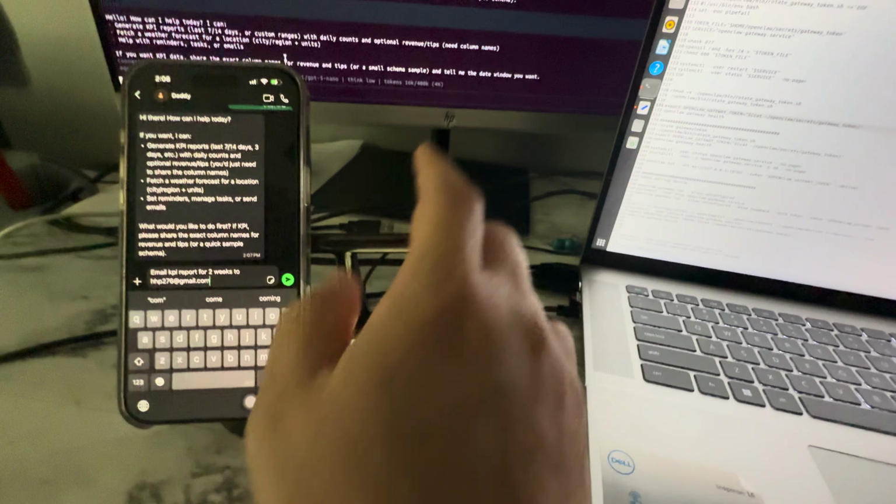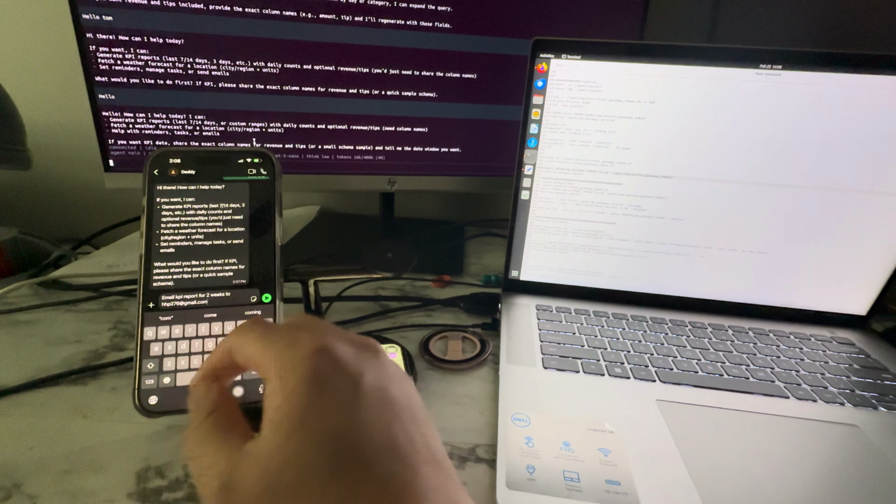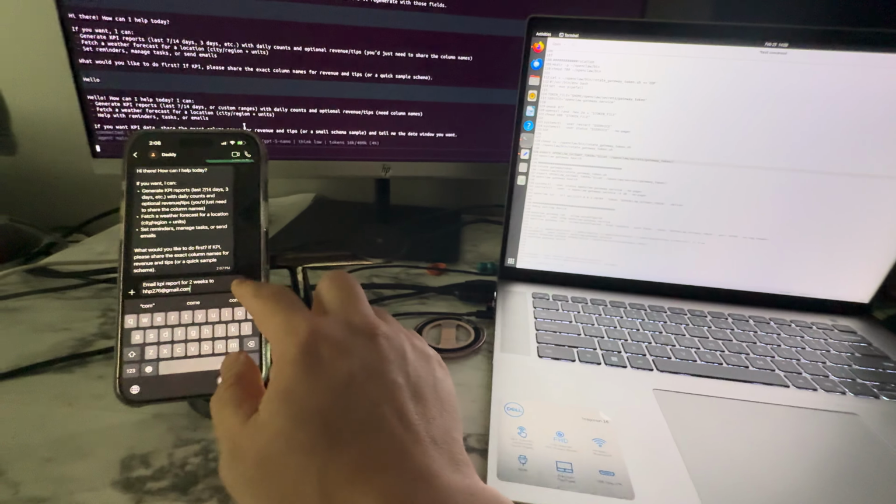After I type it in and send it, it goes to my agent and they do the KPI Excel query and send it to my email.